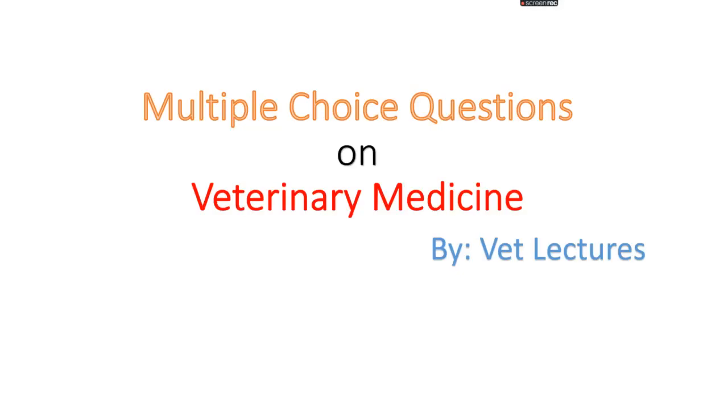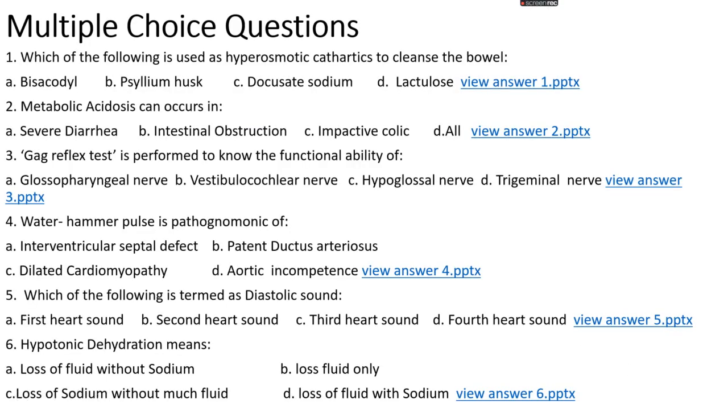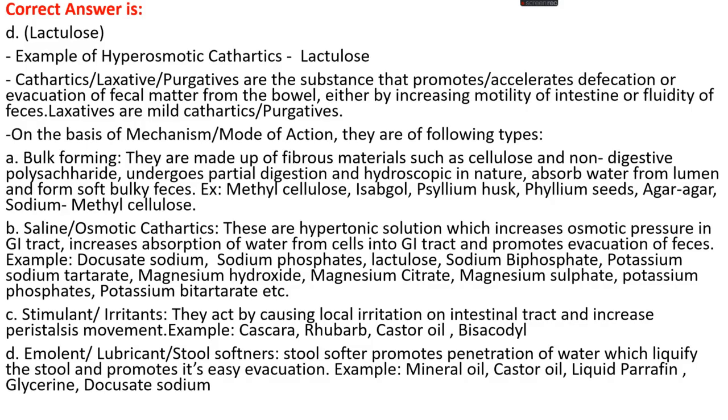Today we will discuss multiple choice questions on veterinary medicine. Question number one: which of the following is used as a hyperosmotic cathartic to cleanse the bowel? Option A, bisacodyl; option B, psyllium husk; option C, docusate sodium; or option D, lactulose. The right answer is option D, lactulose. That is an example of a hyperosmotic cathartic, lactulose.